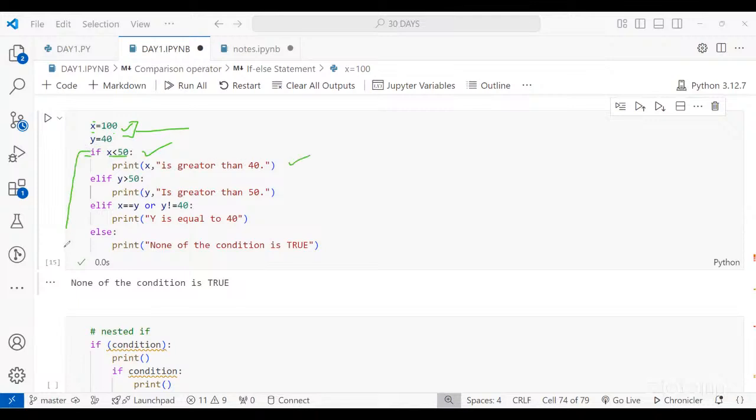Now, this behaves like a block of code. If you're writing it with the elif, elif means these are multiple conditions, and one by one you have to check the conditions. Once you find a condition which is true, print whatever is just after that and then stop.